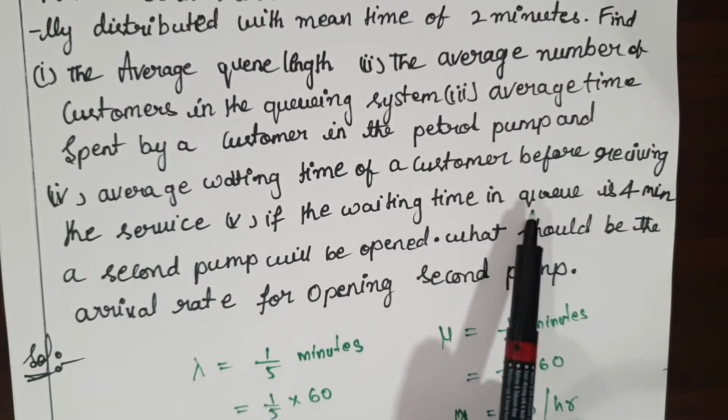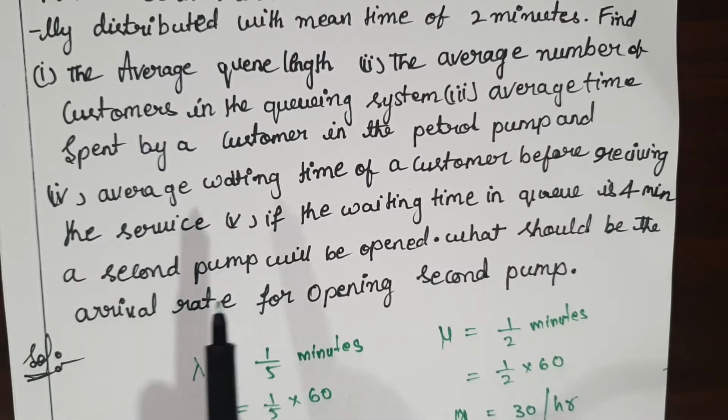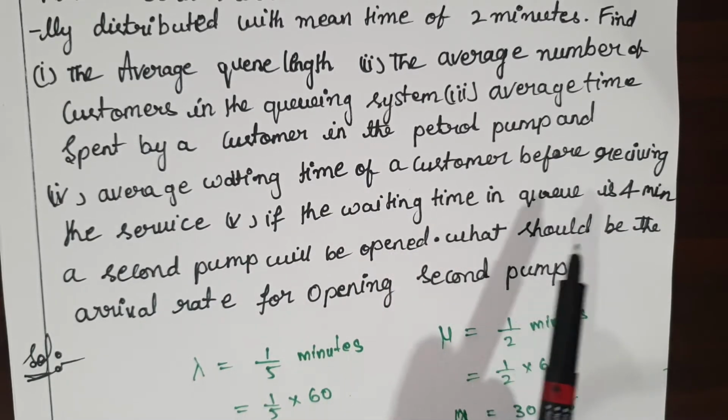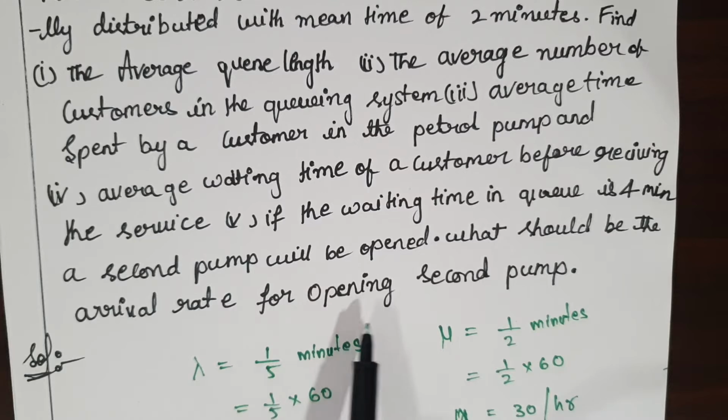If the waiting time in the queue is 4 minutes, a second pump will be opened. What should be the average arrival rate for opening the second pump? This fifth bit is the first time we are doing it; the first, second, third and fourth bits we already solved using that formula.